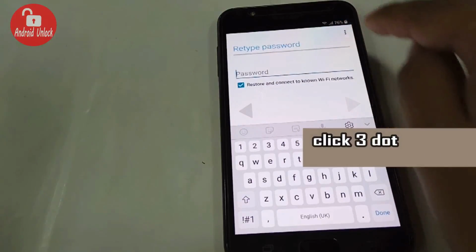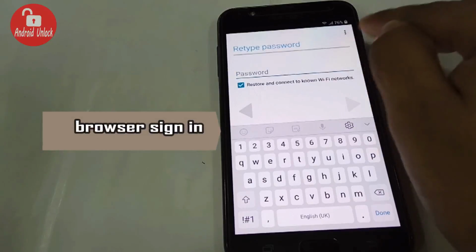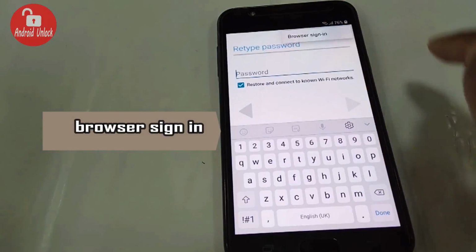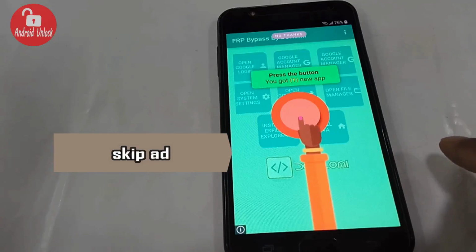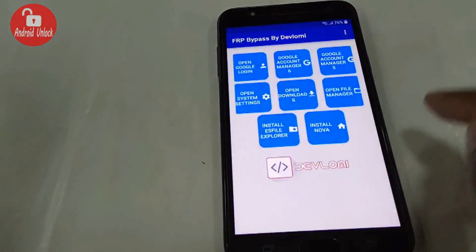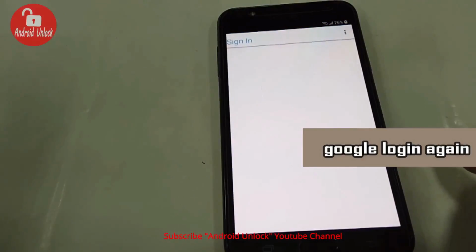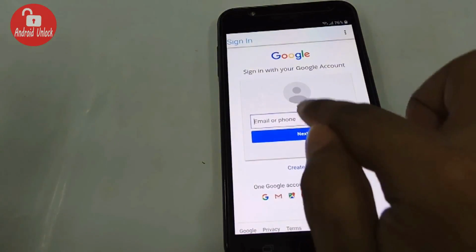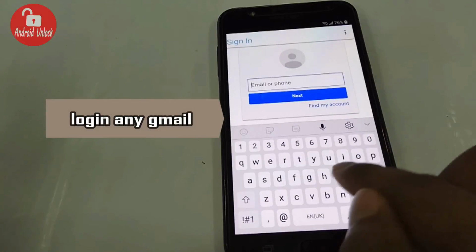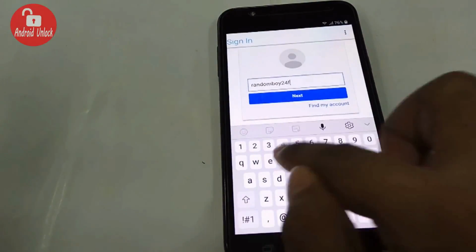Yes, it's done. Click the three dots. Click browser sign in. Okay. Skip ad. Again click login. Wow, it's working. Now put here any Gmail account whose ID and password you know.